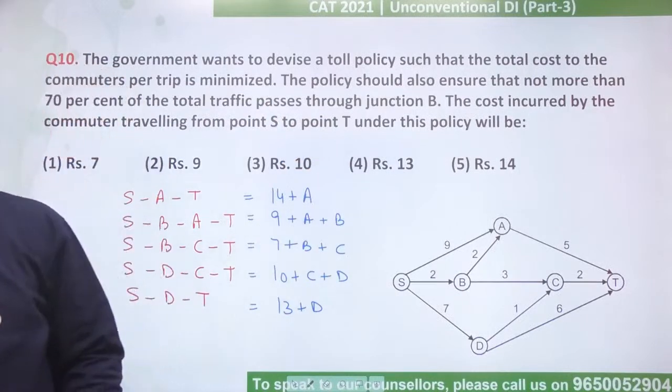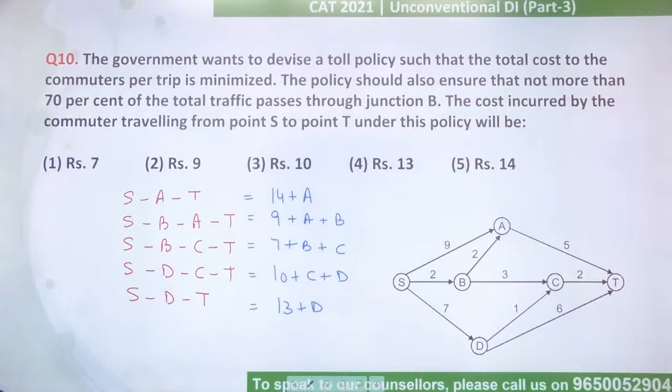That was the point. Niharika says second option, that is rupees 9. Okay, Niharika.